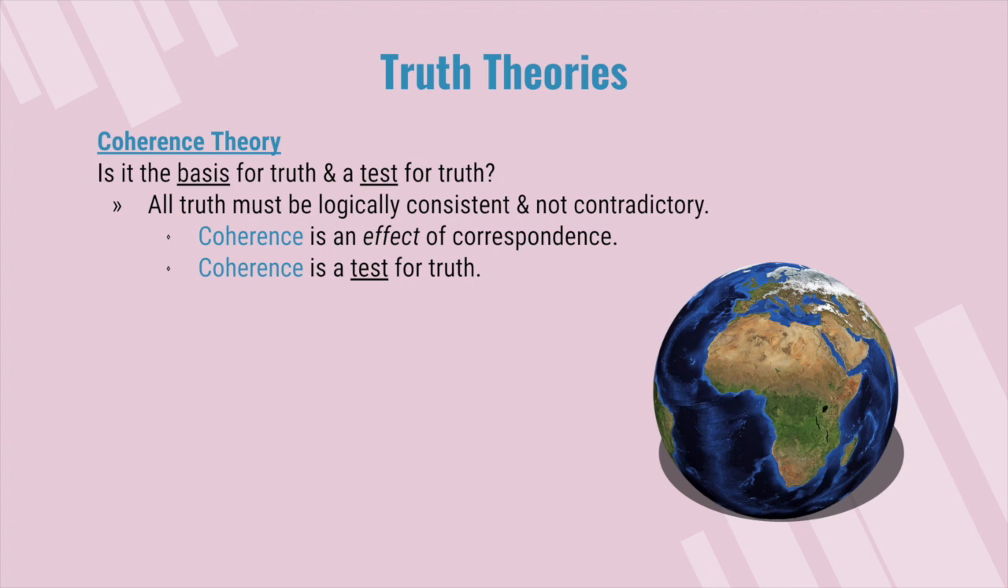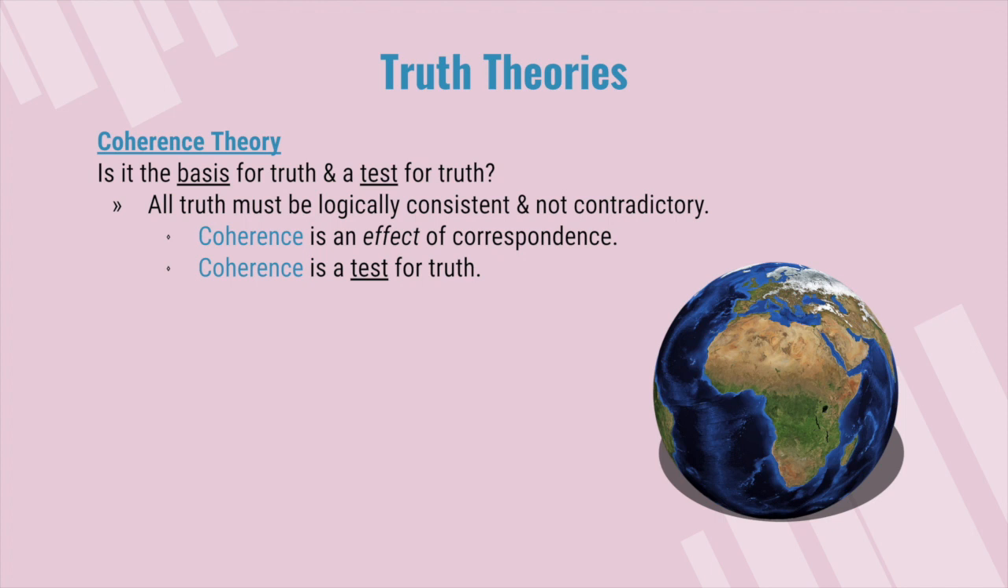We test whether something is true by seeing if this claim contradicts any other evidence or any other truths, right? So we claim that the Earth is a sphere. Does that contradict what we know about gravity or what we know about astronomy? We want to test truth with coherence. Even though coherence is a test for truth, that does not mean that it is the basis of truth. The basis of truth is still correspondence.